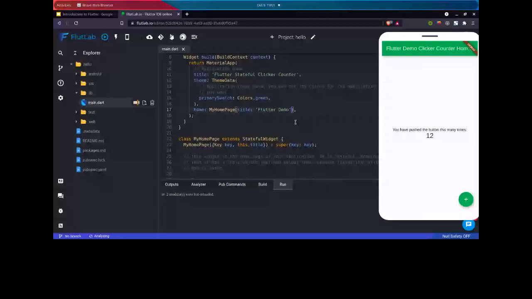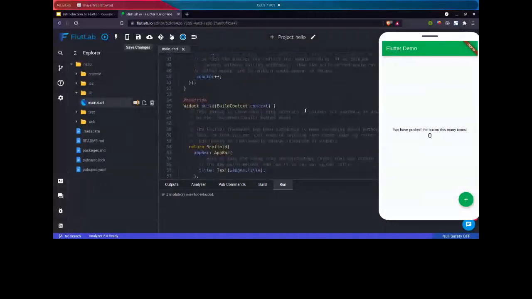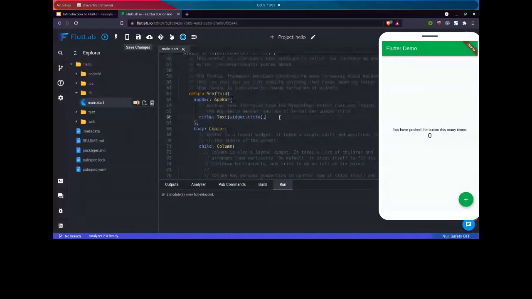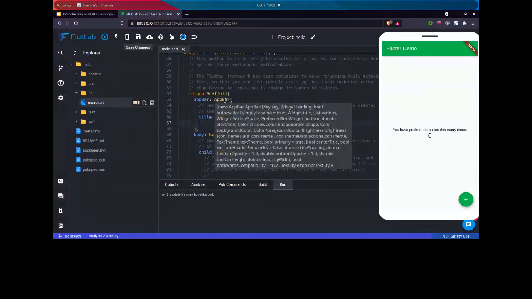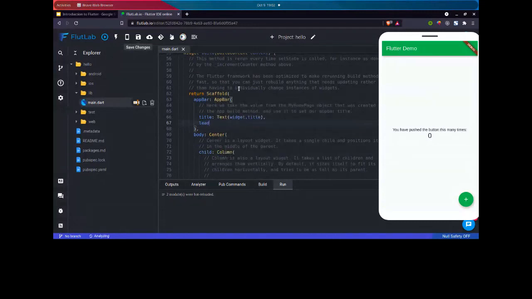So our title is changed. Let's say we want to add a back button before the Flutter demo. We can easily add an argument here. What was the argument name? That was leading. So leading is another argument.